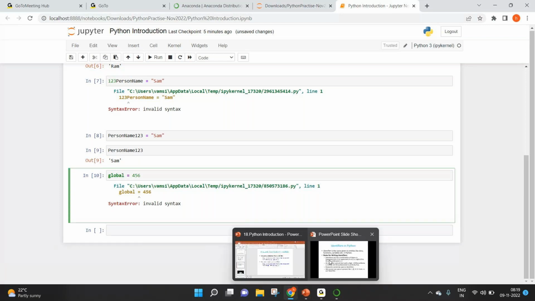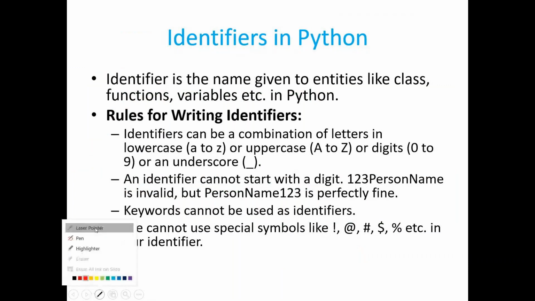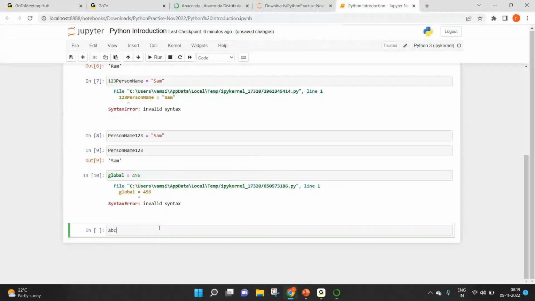Then the last rule is that we cannot use special symbols like exclamation, at the rate, hash, dollar, percentage, etc. in our identifier. Only underscore is allowed. So let's see that as well. Let's say ABC at the rate EF equal to test.